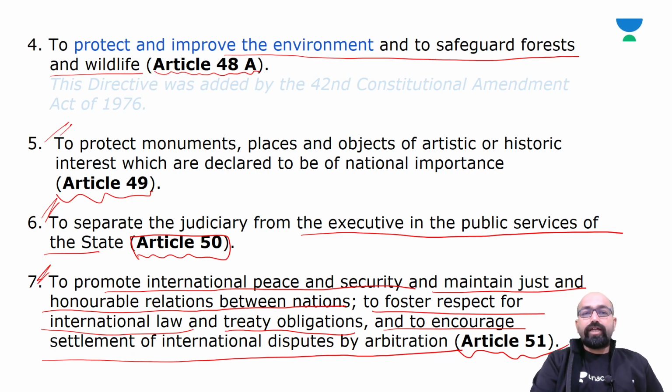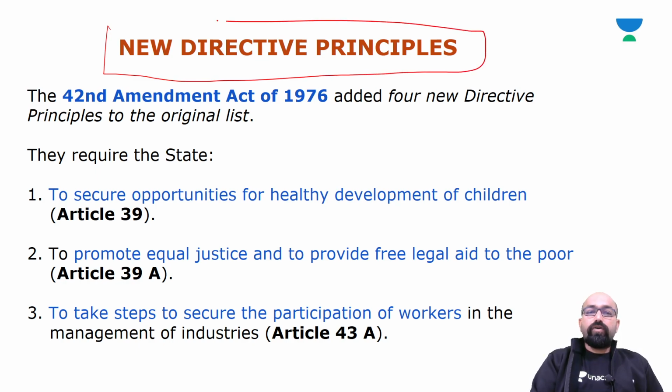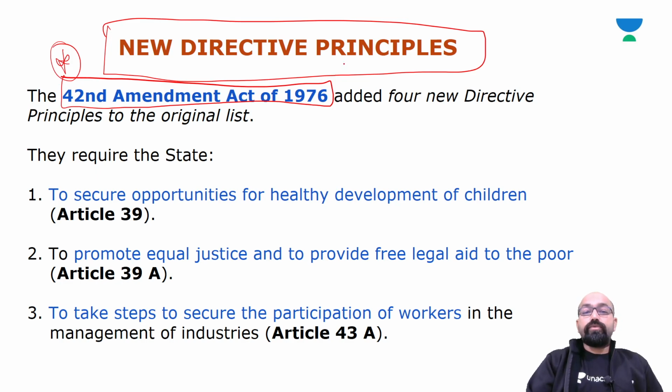If you have any doubts you can ask. Okay, so we'll move further now. Already we have studied all DPSPs through articles. Now we'll see under which amendment these principles were added into the original list. The 42nd Amendment Act of 1976 was a major step and added 4 new DPSPs into the original list.